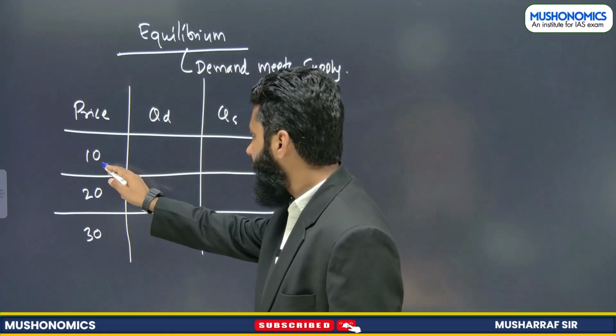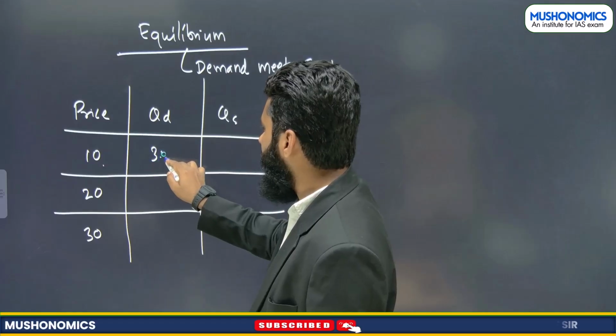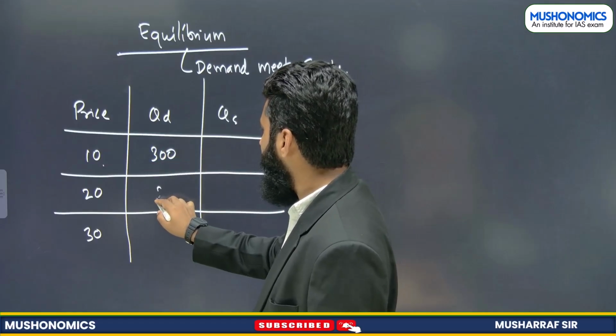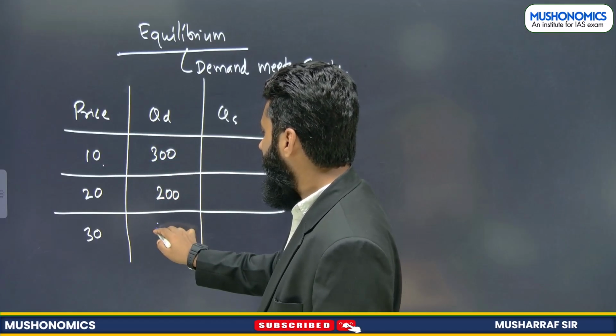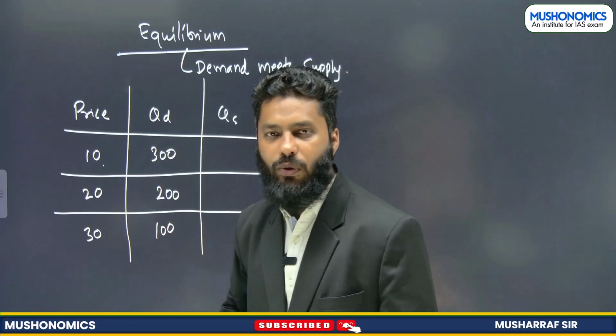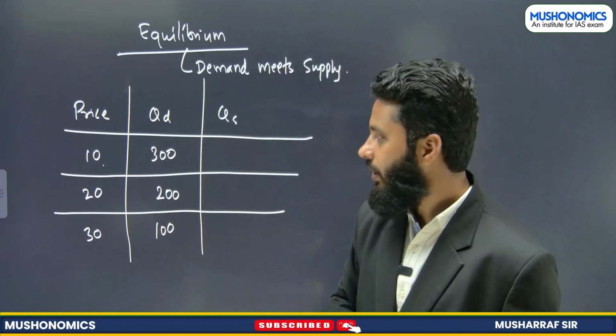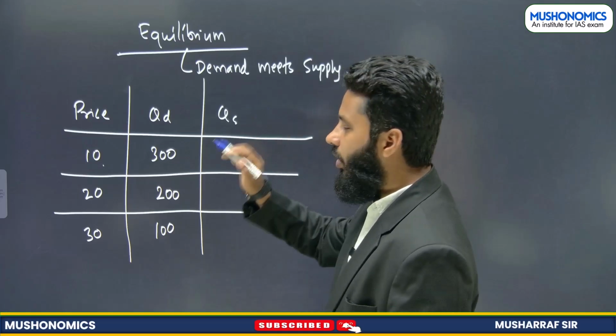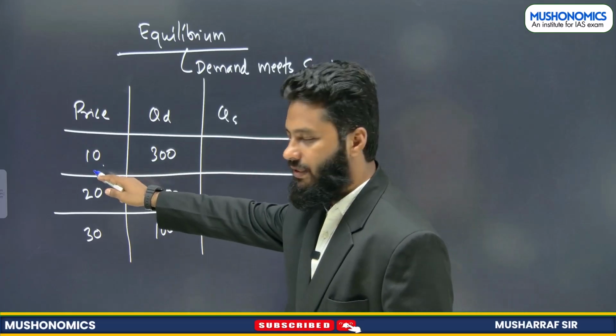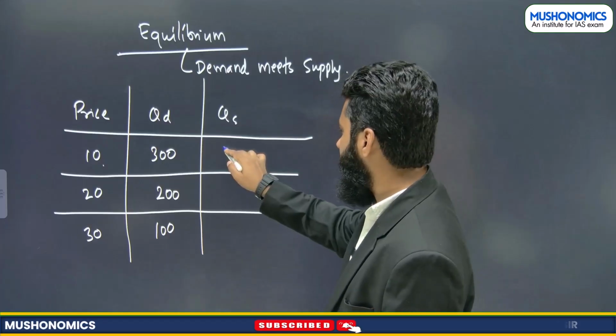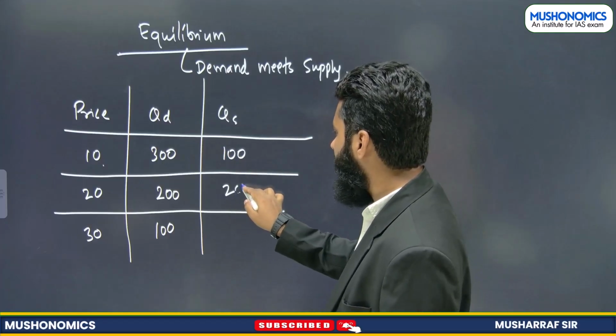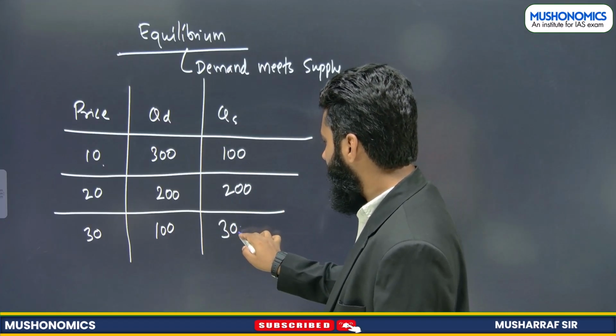At price 10, you are demanding 300 units of a commodity. Here you are demanding 200 units, and when price increases further, you are demanding 100 units. Now, when we talk about supply, if price is less, you will be supplying fewer commodities. So it is 100 here, 200 here, and 300 in this particular case.